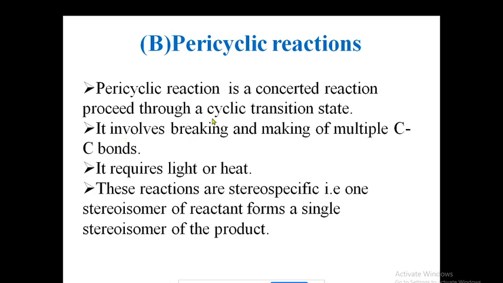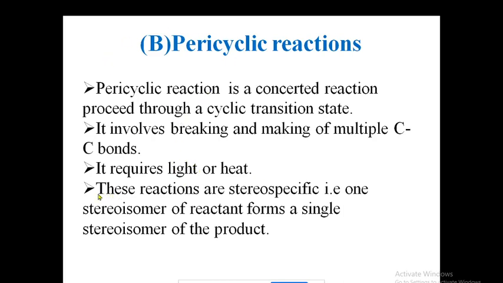It requires light or heat, obviously, because multiple bonds are going to be breaking and making, they will require some sort of catalyst like light or heat.